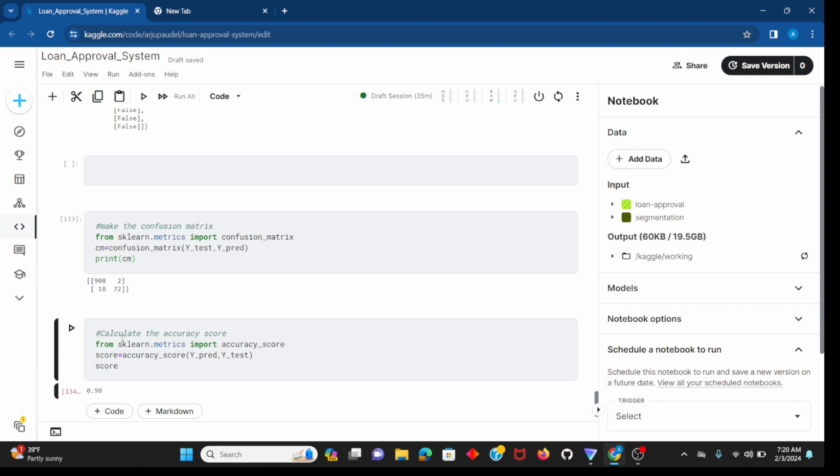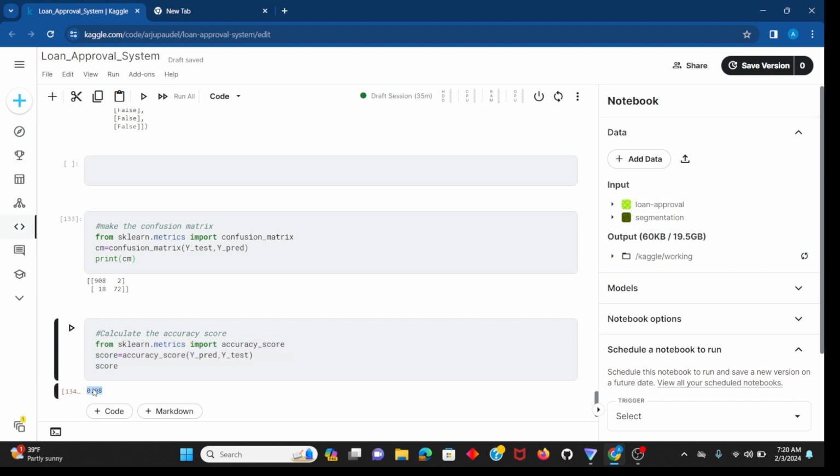I'm also calculating the accuracy score, using accuracy_score with y_test and y_pred, and this is our score.